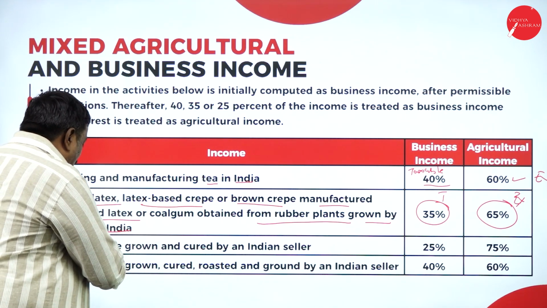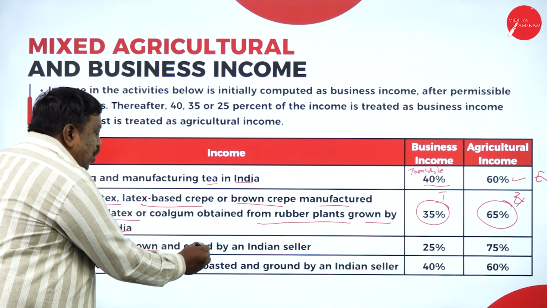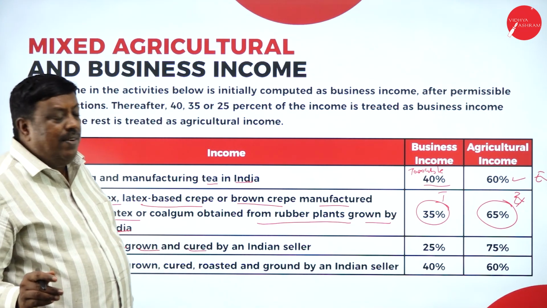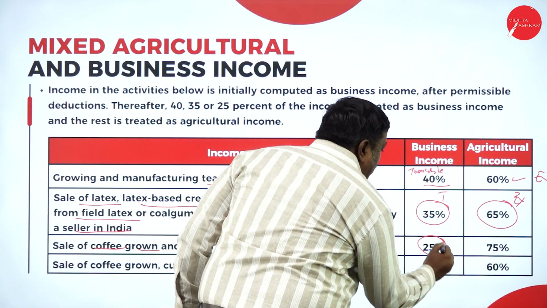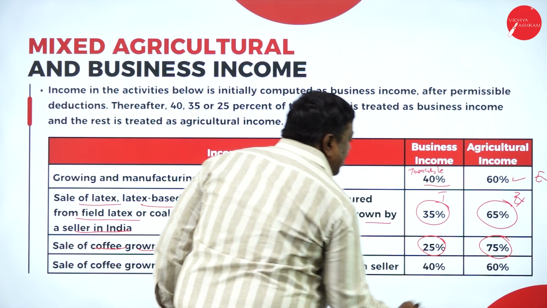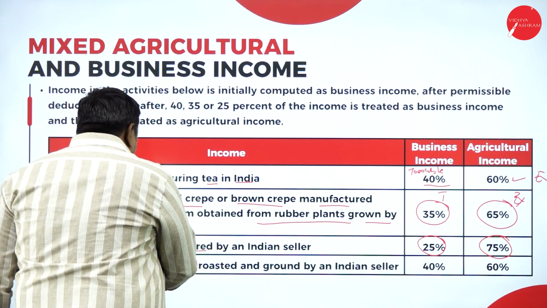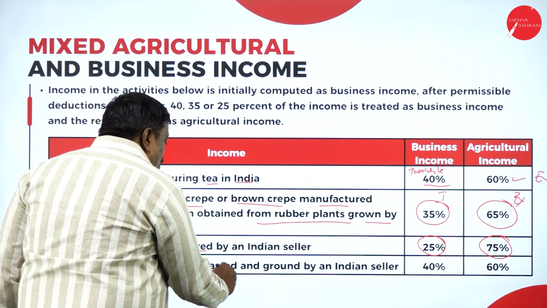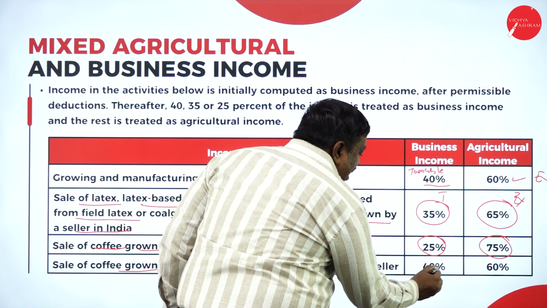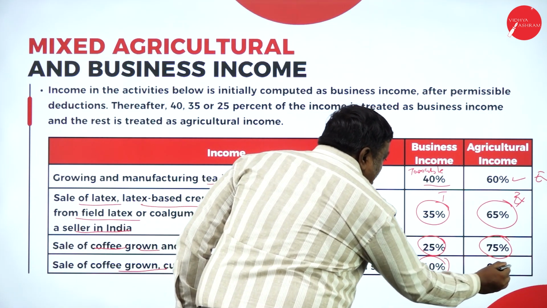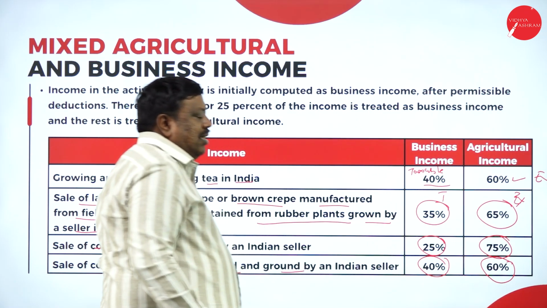Any sale of coffee grown and cured. I'm just curing it and selling it. In that case, 25% is my business income and 75% is agricultural income. If the same coffee seeds are grown, cured, roasted and ground by an Indian seller, then 40% is business and 60% is agricultural income.